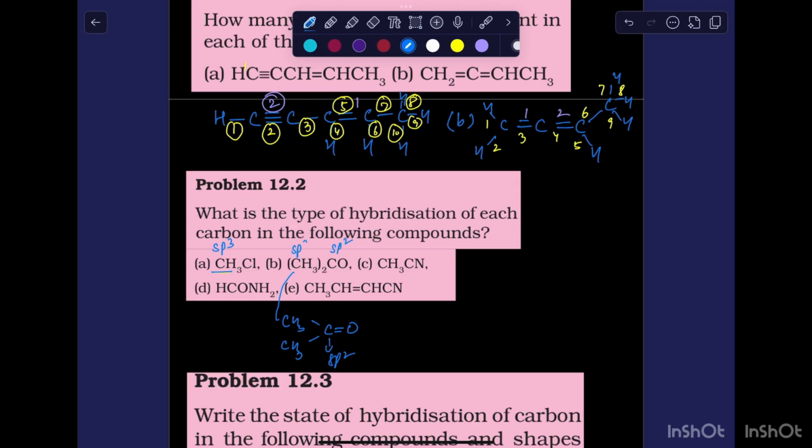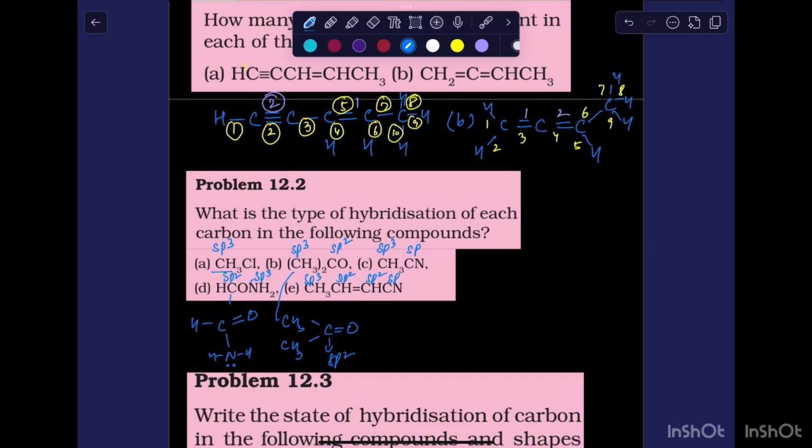Here the carbon in CH3 is sp3, and in CN again a triple bond, so sp hybridization. In HCONH2, you can see that carbon is doubly bonded to oxygen, so sp2 hybridization. Nitrogen again has sp3 because it is forming three single bonds and one lone pair. In this one, again sp3, then one double bond, so sp2, and a triple bond, so sp hybridization.